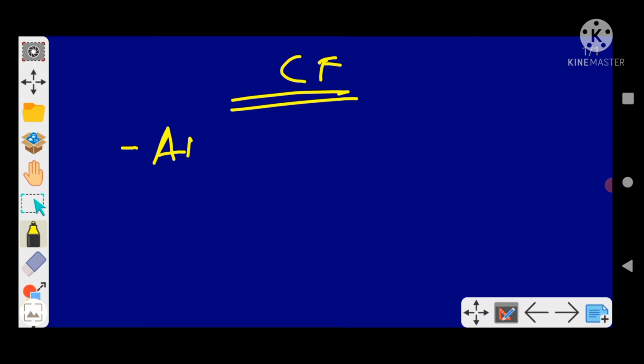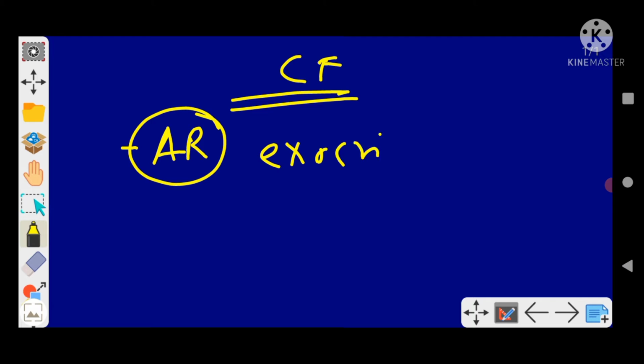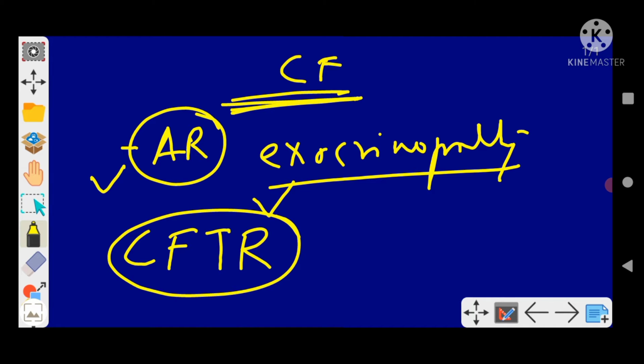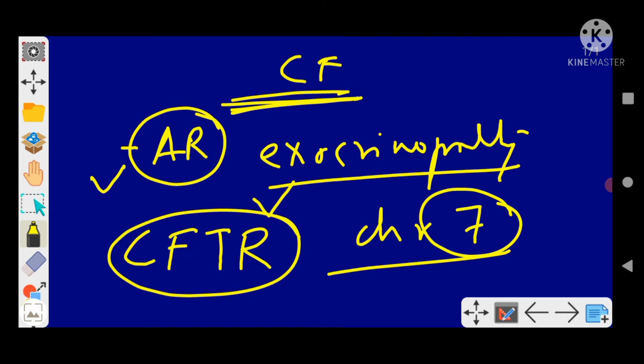First of all, cystic fibrosis is an autosomal recessive condition, and it is an exocrinopathy. Each and every word is important, pay attention. The gene involved is the CFTR gene, the cystic fibrosis transmembrane conductance regulator gene, and the chromosome number involved is 7. This has all been asked.